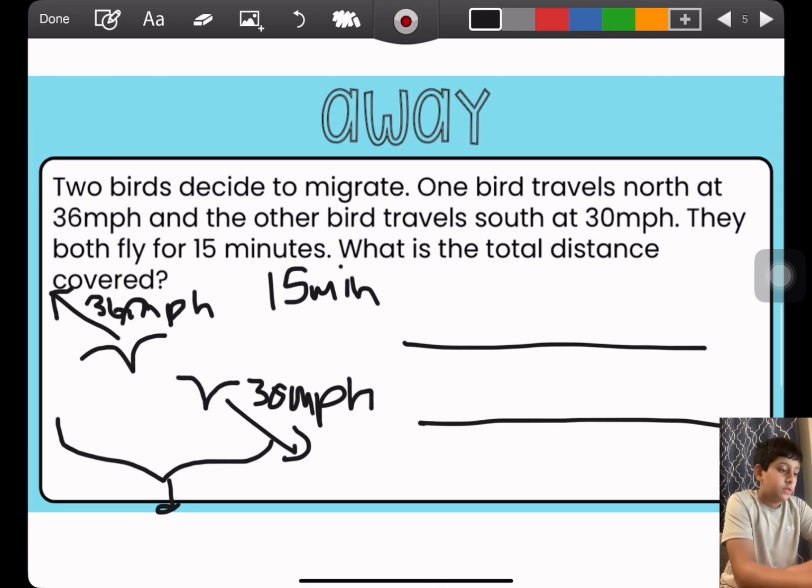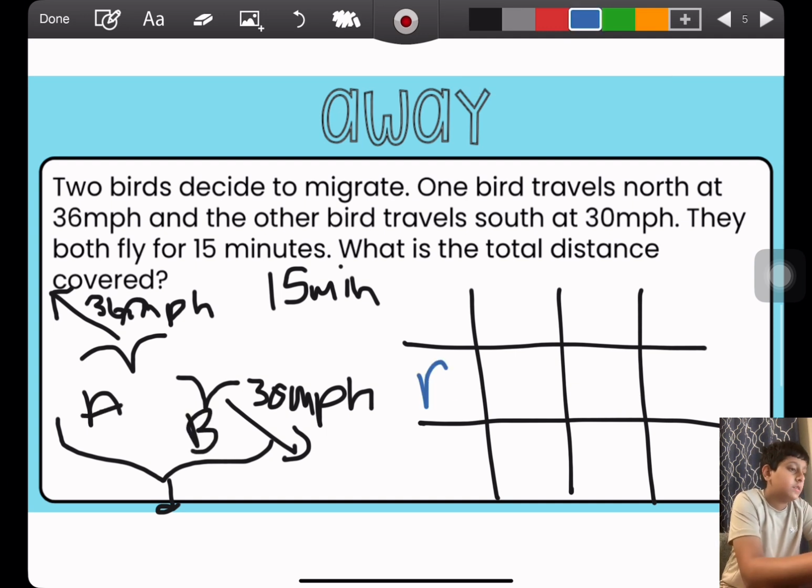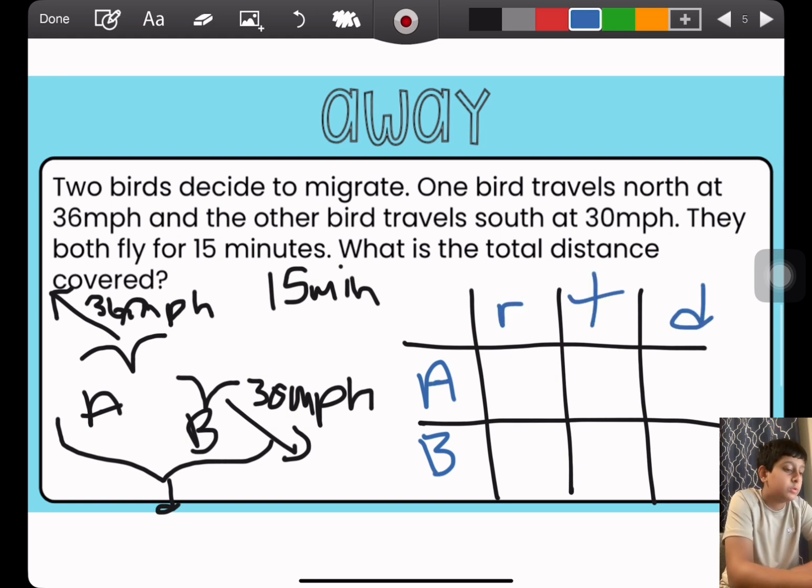We can set up a chart once again. Label this one A, this one B: A, B, R, T, D. It's really helpful to set up a chart so you know what you're doing.